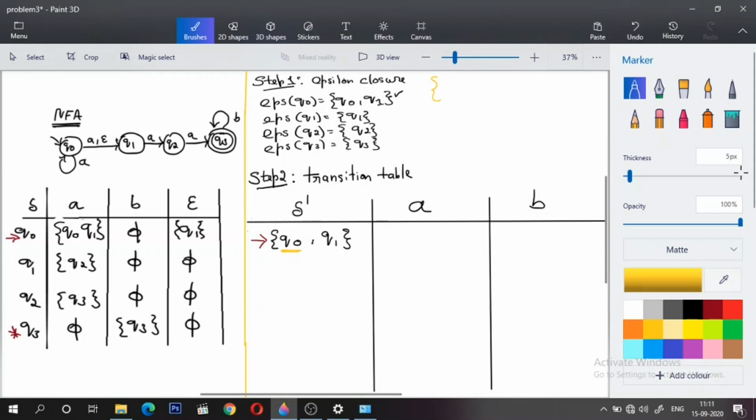So currently this yellow set represents this Q0, on the starting state of my transition table of the DFA. Now, where does the transition happen upon A in my NFA for Q0? It makes a transition to Q0 and Q1, right? Now, what we are supposed to write is not Q0 and Q1. We are supposed to write its epsilon closure, right? So let me mark this first. Q0's epsilon closure is Q0, comma Q1.